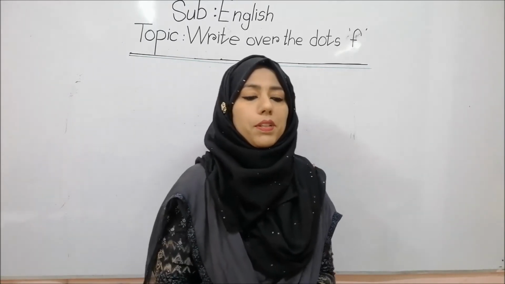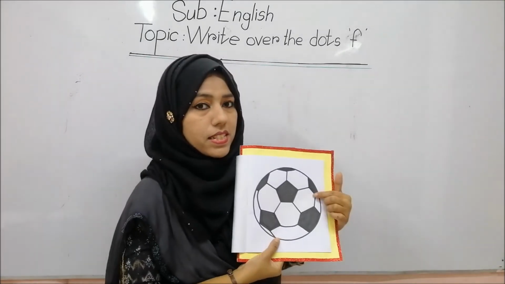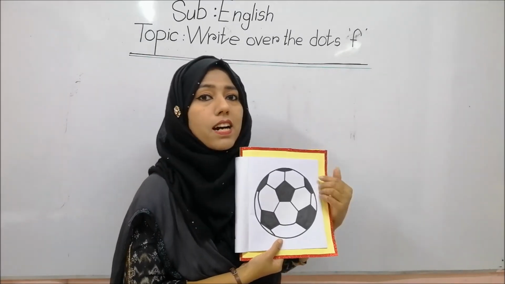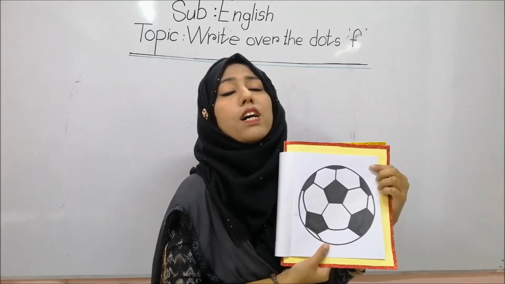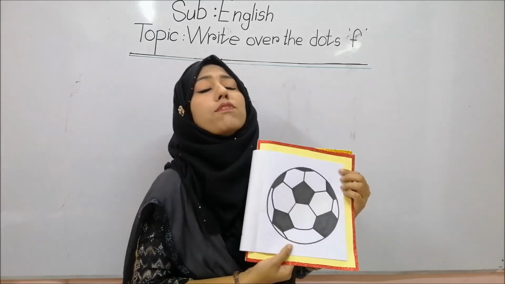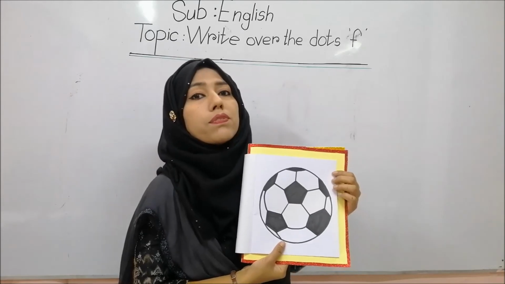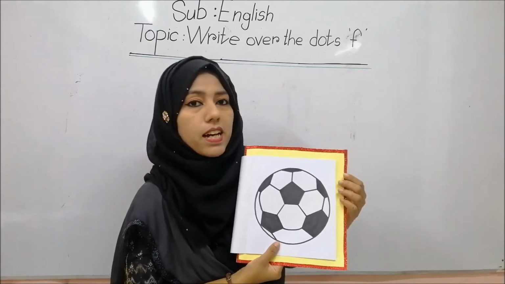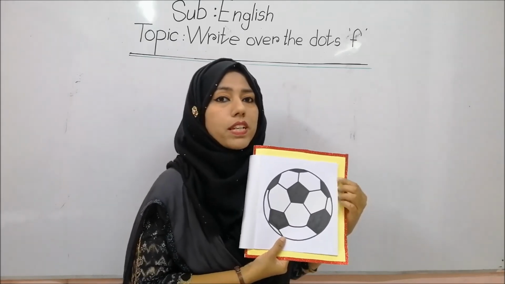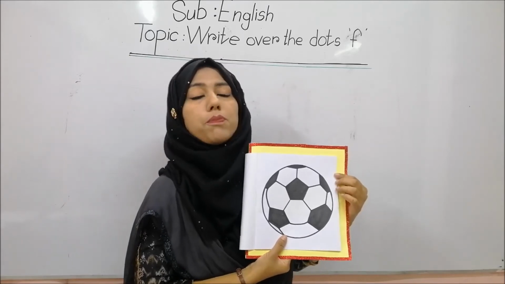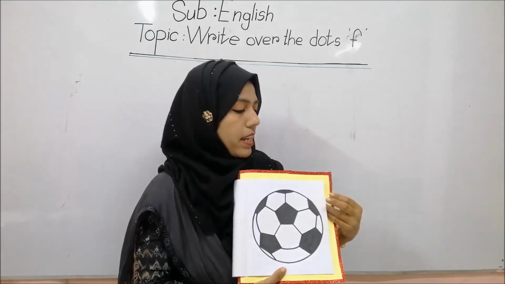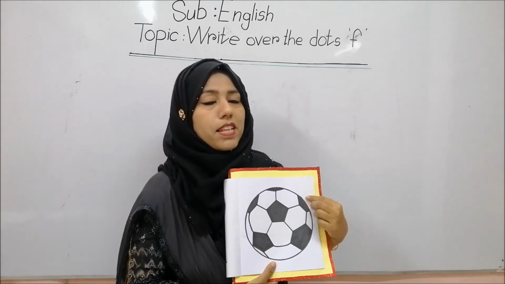Okay, I am helping you. Then look here. What is this? This is a football. F for football. Football is a playing item, right? We can play with football. Okay, then F for any other thing's name, can you say?